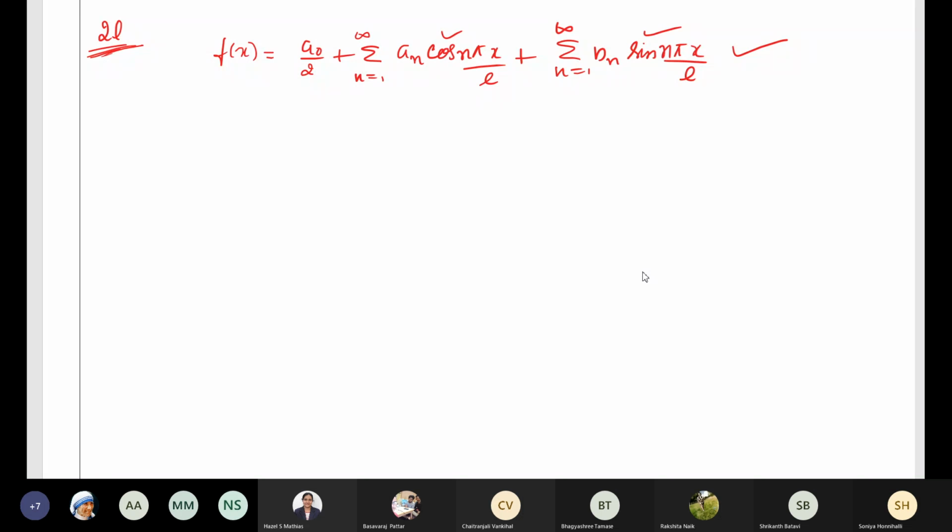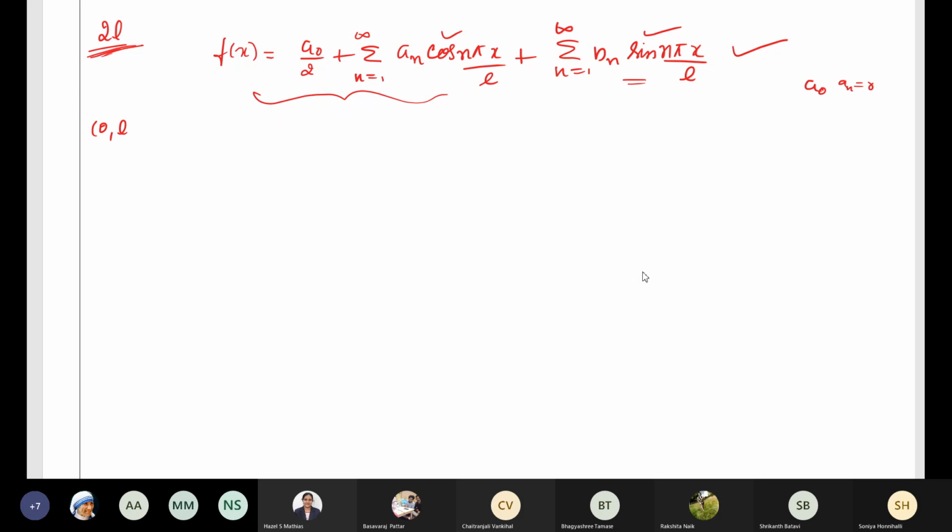Now, many times it becomes necessary to have the expansion containing only sine terms or only cosine terms. That is in the case of odd and even functions. We know that when the function is even, bn will be 0, so we will have the expansion in terms of cosine terms only. When the function is odd, a0 and an both will be 0, and that time we will have the Fourier series expansion with respect to sine terms only. So in order to achieve a half-range sine series or half-range cosine series, the function must be defined in the interval of the form 0, L.